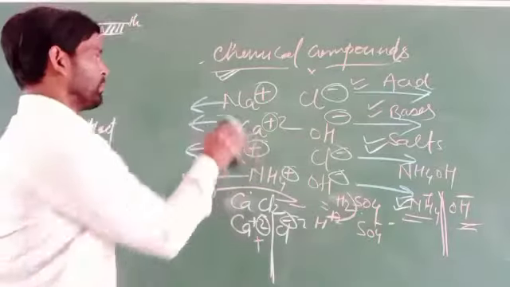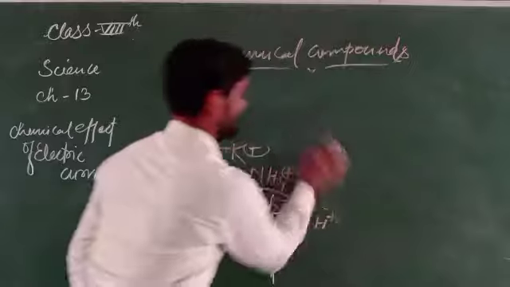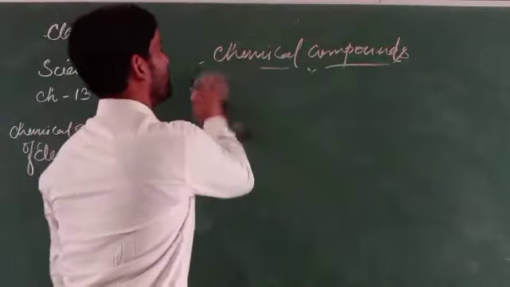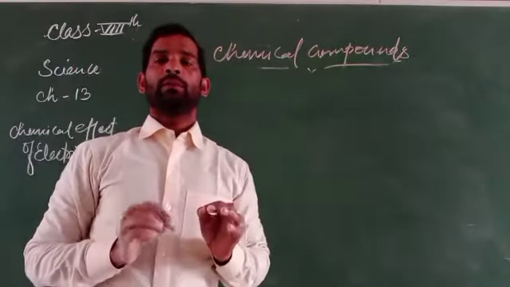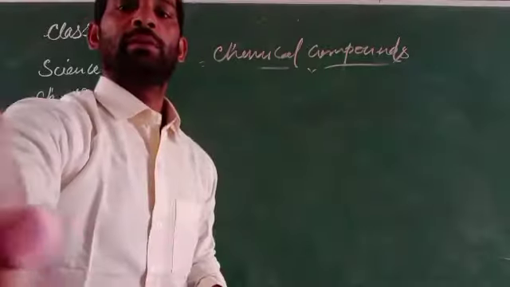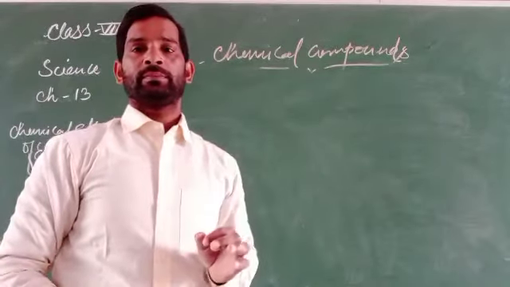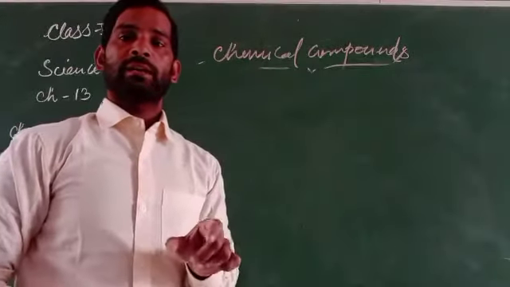As I told you earlier in a previous lecture, electricity can flow through a medium or a liquid in which there are ions, in the form of cations and anions.